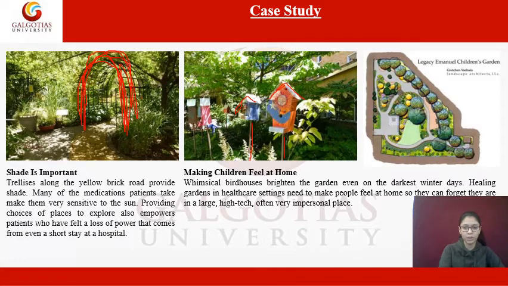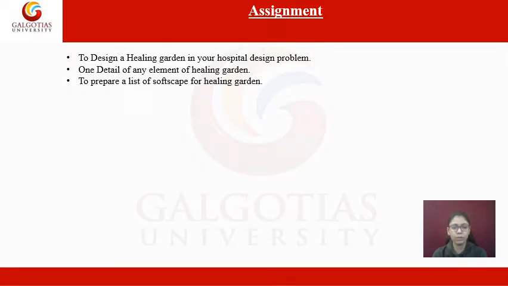Then comes the next slide. So for today's assignment, you have to design a healing garden in your hospital, which you are doing in your design exercise. And then, while designing this healing garden, you have to detail out any one element of the healing garden which we discussed in earlier slides.